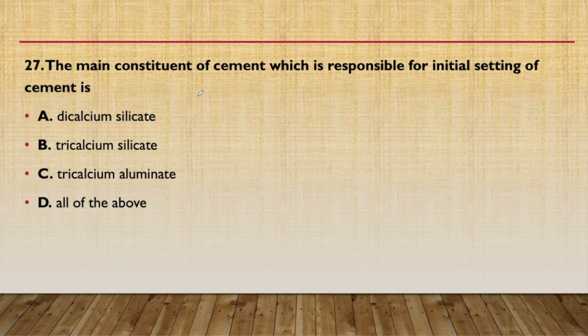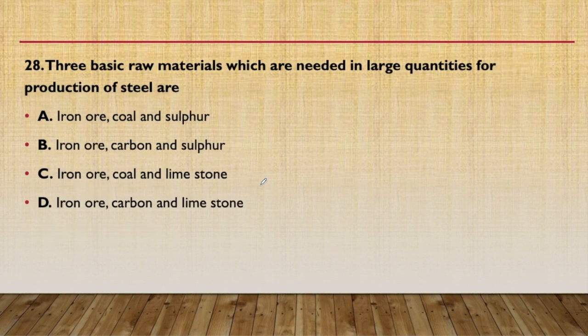27th question. The main constituent of cement which is responsible for initial setting of cement is. This is a very easy question. Tricalcium aluminate, C3A. C3A is responsible for this purpose. 28th question. Three basic raw materials which are needed in large quantity for the production of steel are iron ore, coal and limestone. These three are the basic requirement.